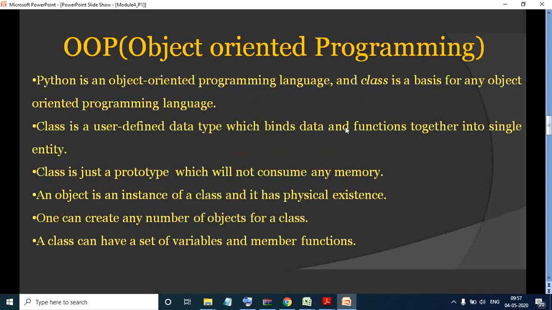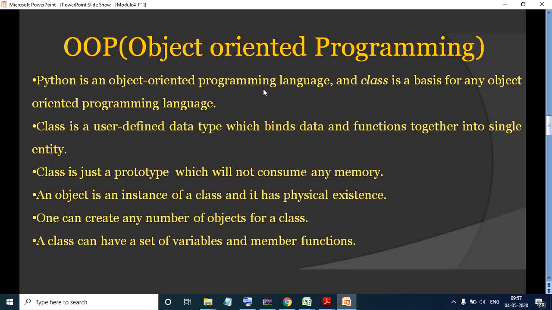So moving forward, as we are speaking of object oriented programming, we would like to define a few things. The first and very important thing is that Python is an object oriented programming language, very similar to C++. The major difference between Python and C++ is the syntax.